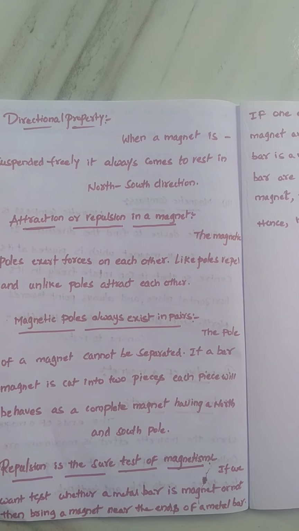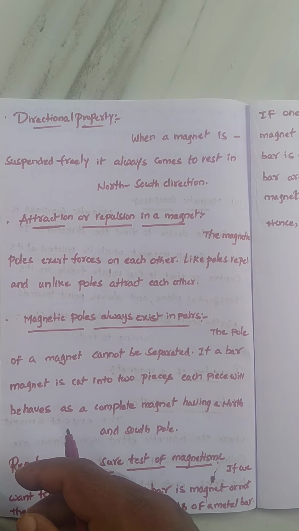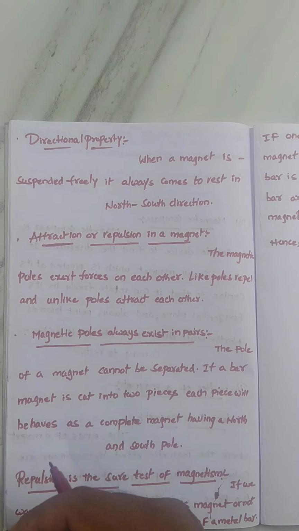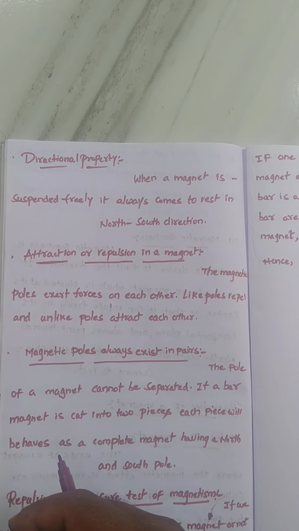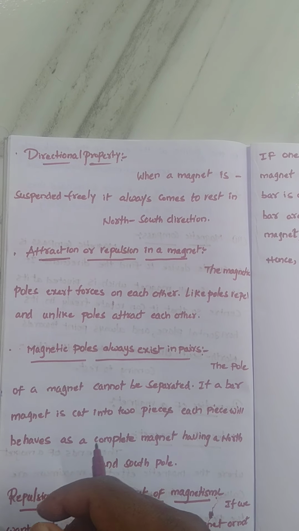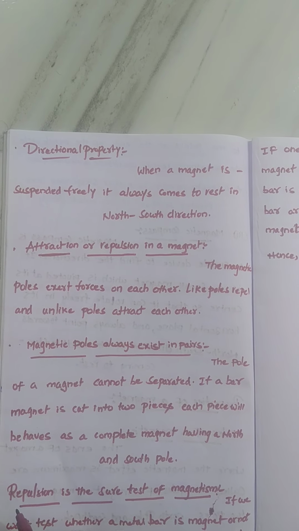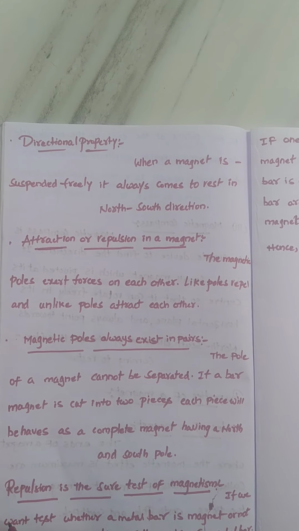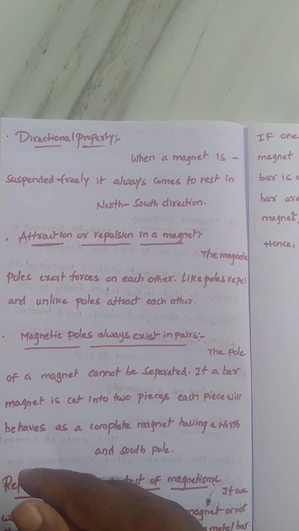Next one is important: magnetic poles exist in pairs. The poles of a magnet cannot be separated. If a bar magnet is cut into two pieces, each piece will behave as a complete magnet having a north and a south pole. So this is about magnetic poles always existing in pairs.